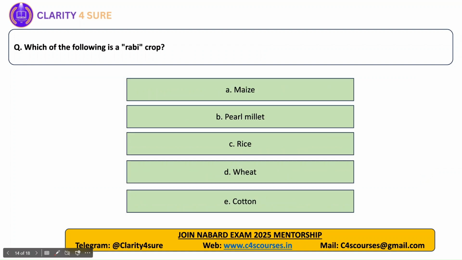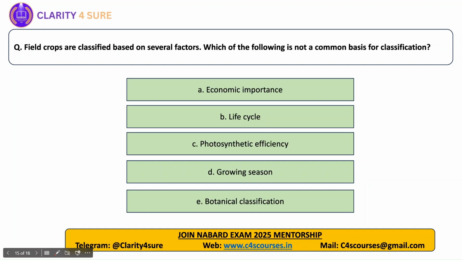Next question, which of the following is a rabi crop? So here all the crops that are mentioned are kharif crops, but only wheat is a rabi crop. Field crops are classified based on several factors. Which of the following is not a common basis for classification?